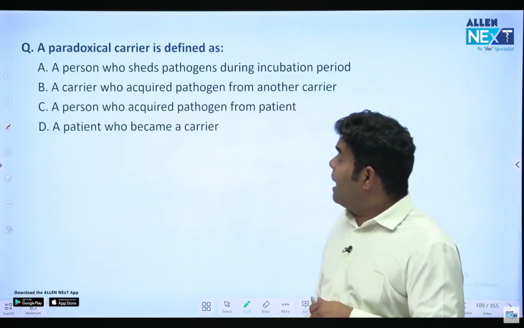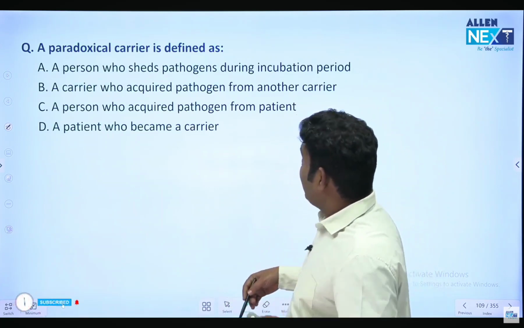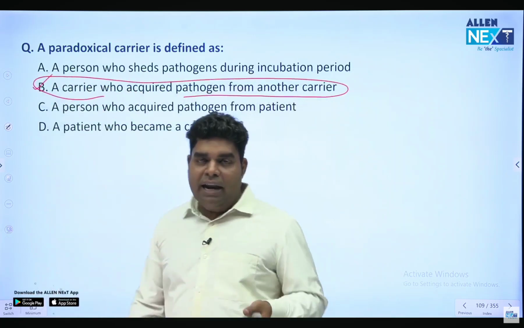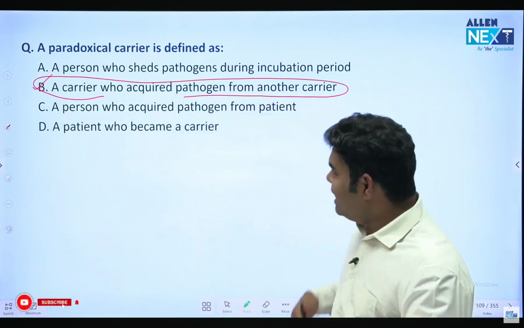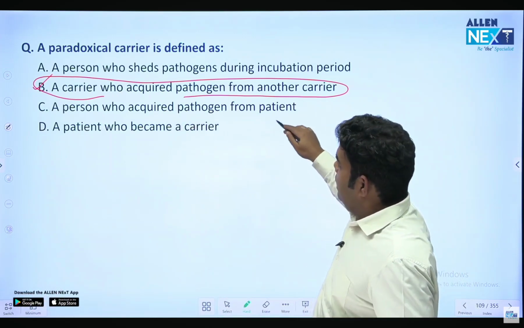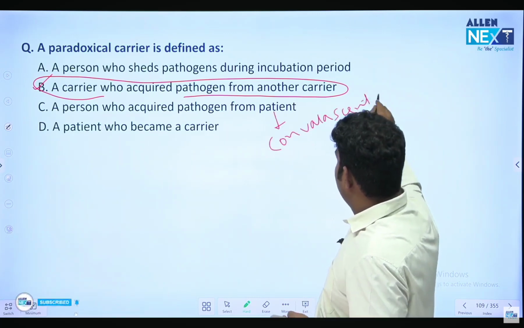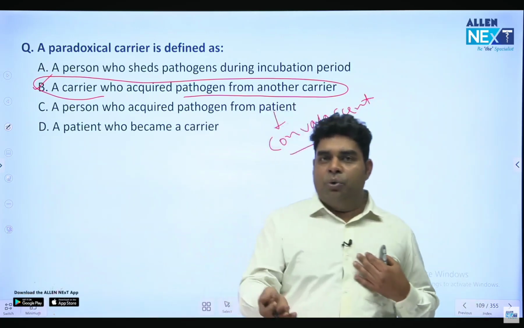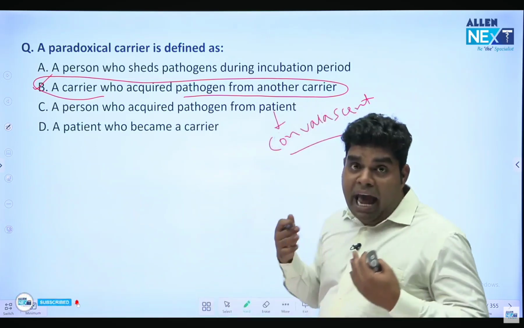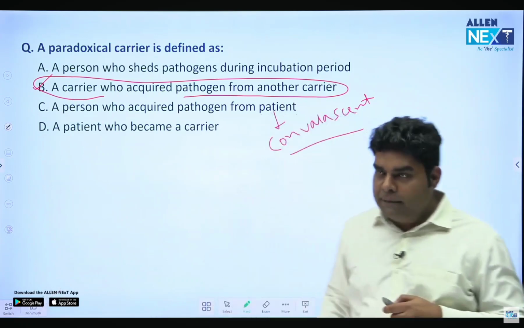Okay, next question. A paradoxical carrier. Who is a paradoxical carrier? A paradoxical carrier is one who acquired pathogen from another carrier. Okay, that is a paradoxical carrier. Convalescent carrier is the one who acquired pathogen from the patient. Okay, this is convalescent. These are two definitions which you have to remember. Convalescent carrier means I am a patient, I infect you, so you become a carrier, convalescent. But I am a patient, but there is no symptom. So I am also a carrier and I transmitted infection to you. That is paradox, unexpected. So it is paradoxical carrier, option B.